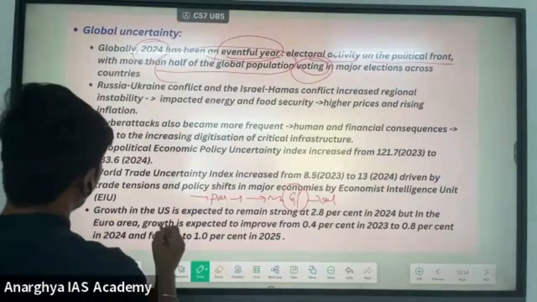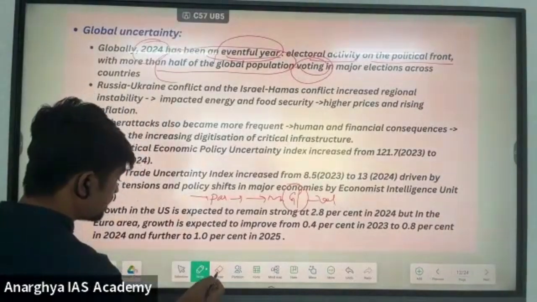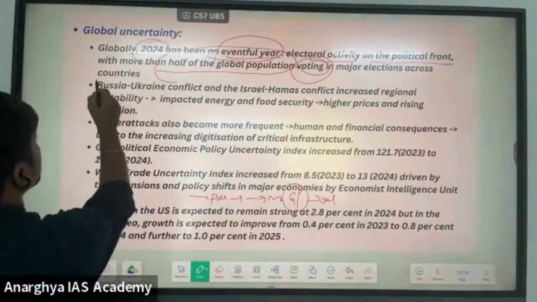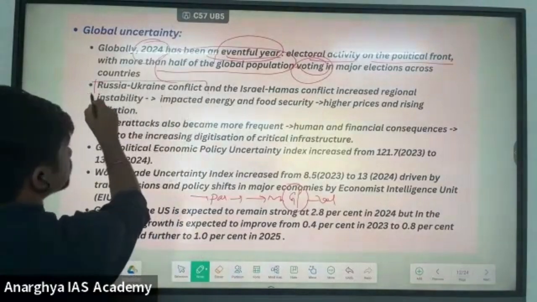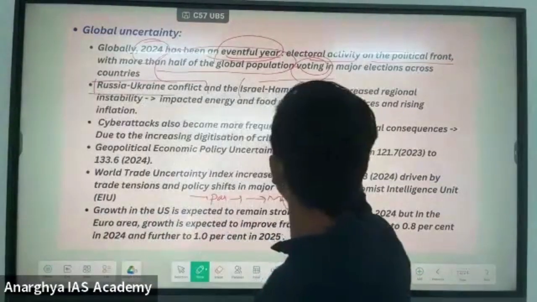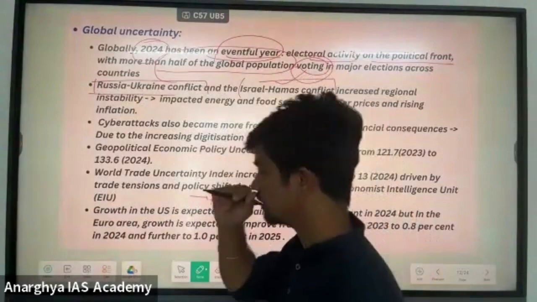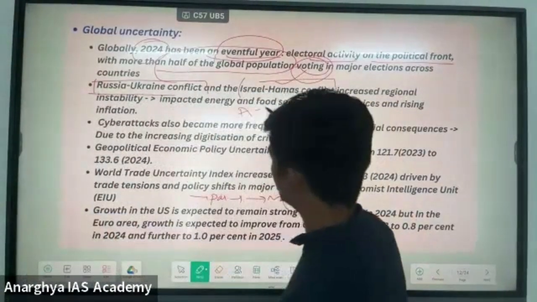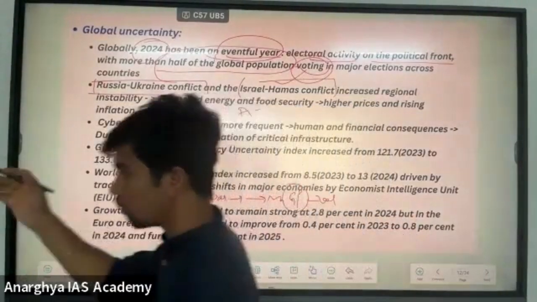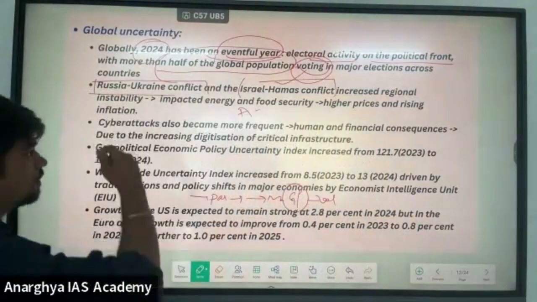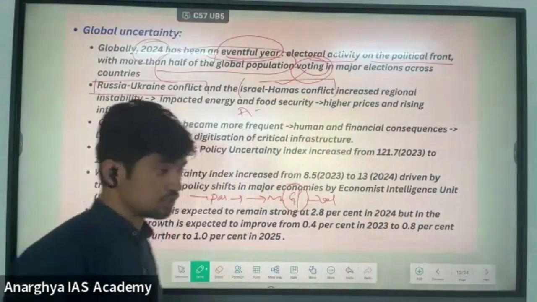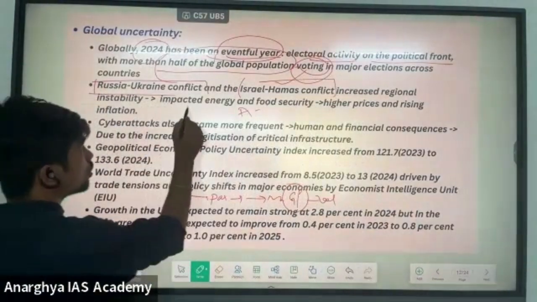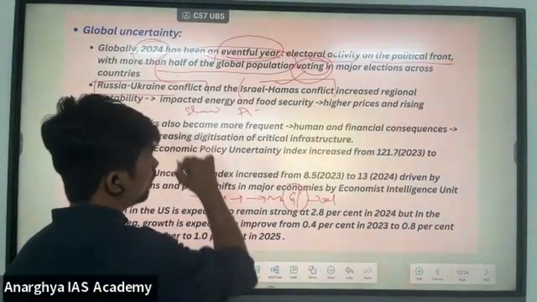And again, recently, as I discussed, the Russia Ukraine conflict, the Israel Hamas conflict, that is the Israel Palestine conflict, and there is a conflict between Azerbaijan and Armenia over the Nagorno Karabakh region. Because of this, there are supply chain disruptions. Because of that, there is a slowdown in the global economy.